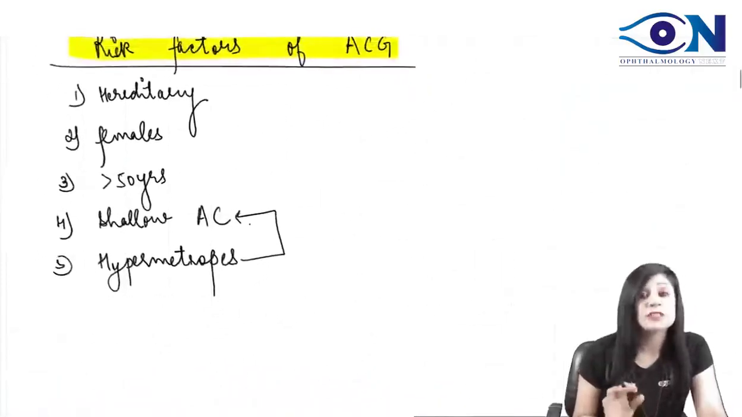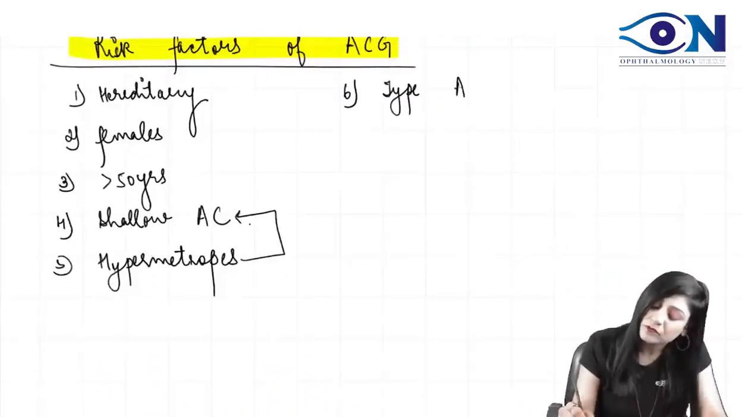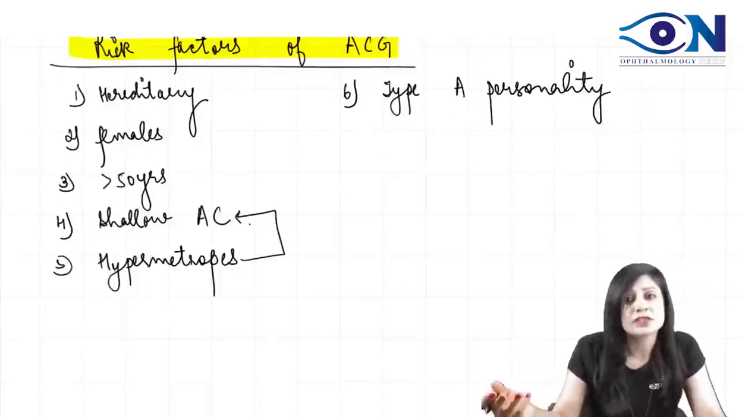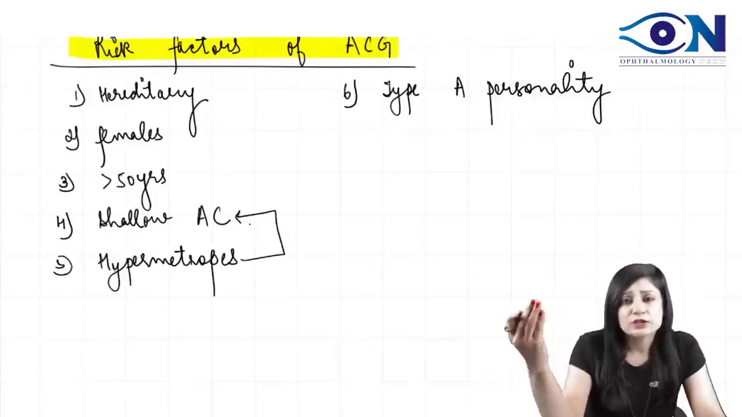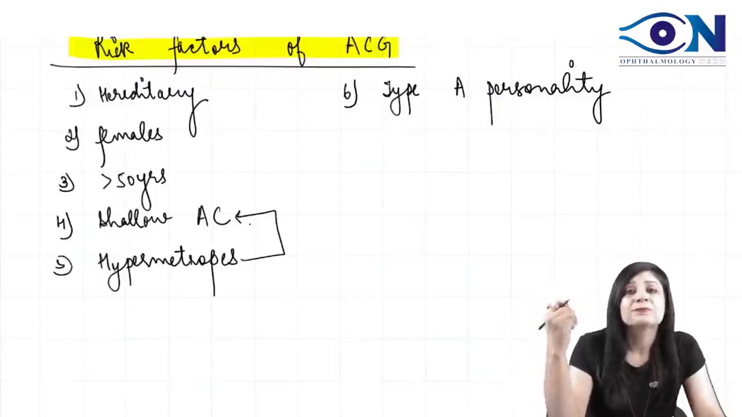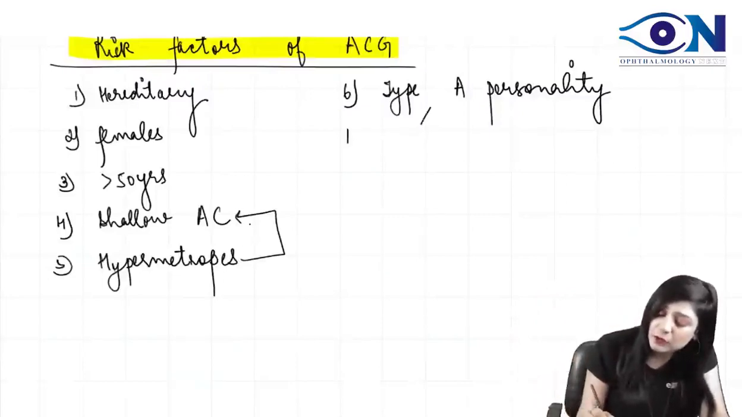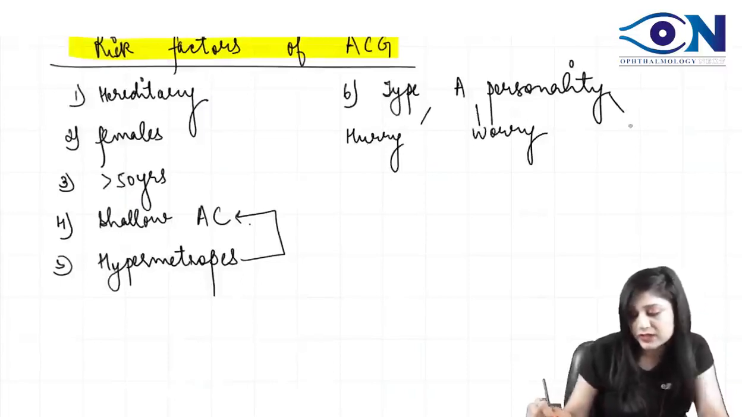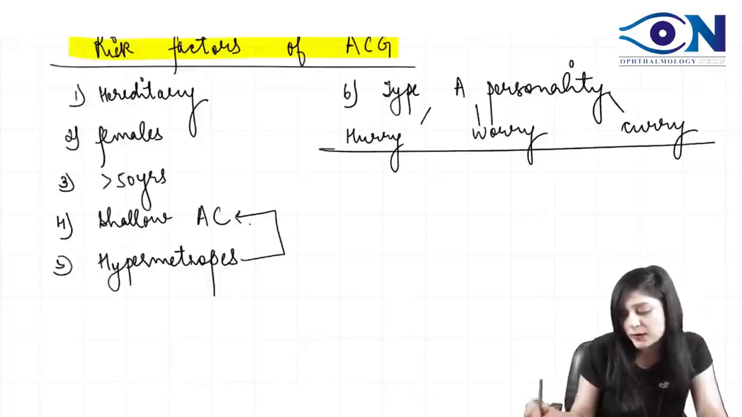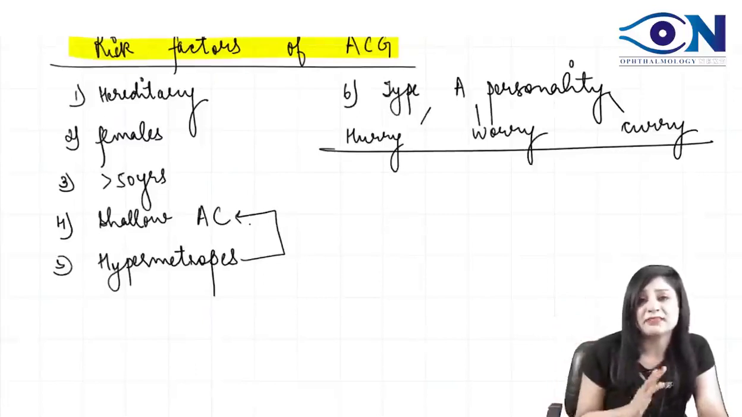Then you must be remembering that I always tell you one very important thing, and that is the type A personality. These people also have a risk of a lot of diseases, not only acute congestive glaucoma, but diabetes, hypertension, thyrotoxicosis, peptic ulcers, CSR. We have so many things. So what do these people have in common? Hurry, worry, and curry. All those people who are always in worry, always in hurry, and taking a lot of curry. So these are type A people and they have more risk.